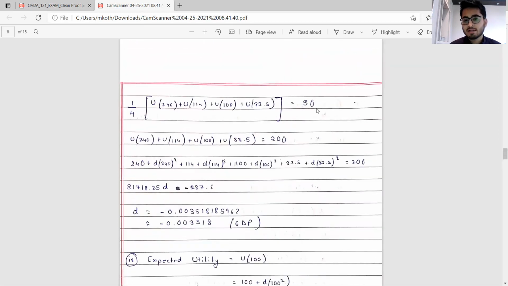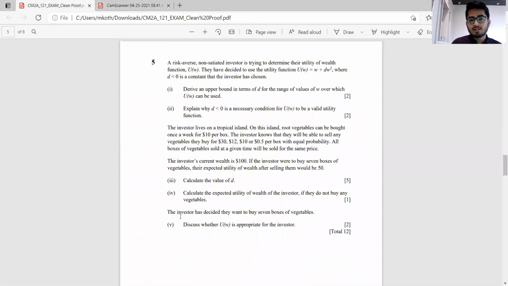If I'm assuming that this investor is risk averse, he or she should try to maximize expected utility. But clearly the question states that the investor has decided to buy 7 boxes of vegetables. So what this means is that the utility function we're using is not able to correctly capture the behavior of the investor.